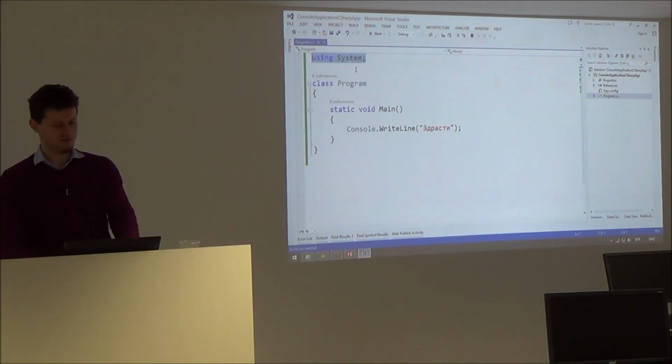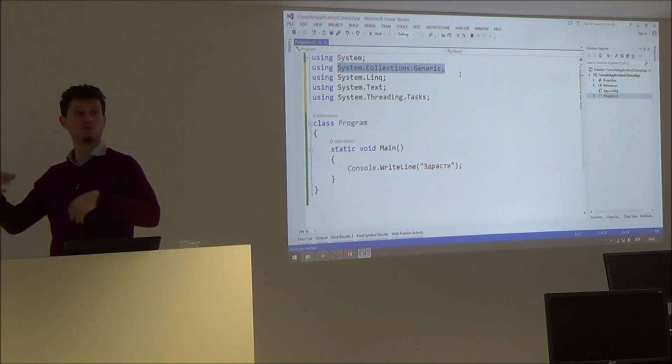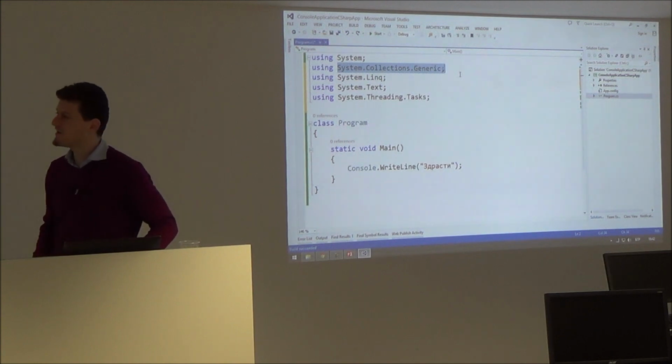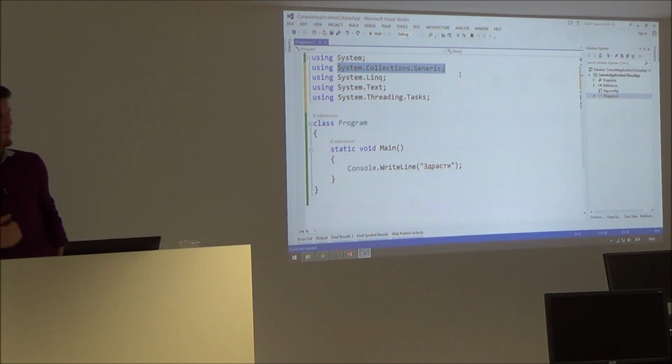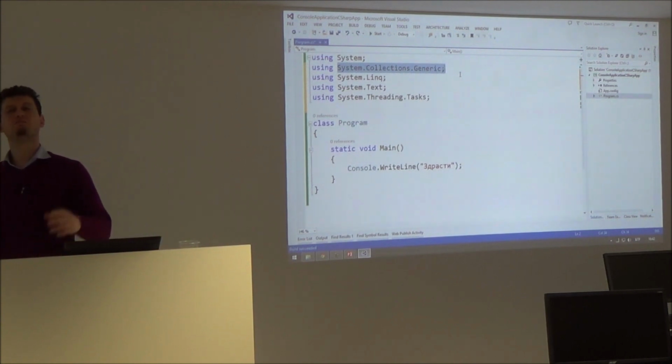Because it says using System. What are these using? Using means please include this library. Wow, what is a library? A library is some programming logic which is already written by someone else and provided to your program ready to use.